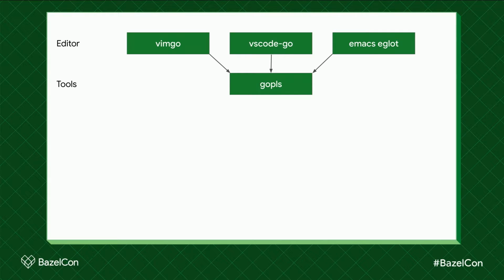Each of these plugins communicates with gopls, our implementation of the Language Server Protocol, LSP. LSP was developed by Microsoft for VS Code, but it's used by a lot of other editors too. So that server, gopls, implements all of the editor features for a language like Go without being tied to any specific editor.